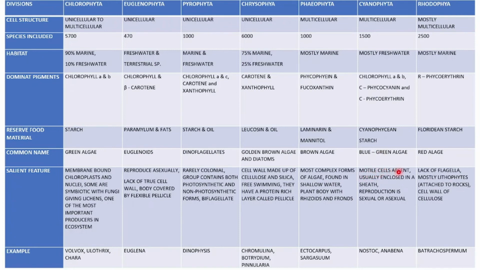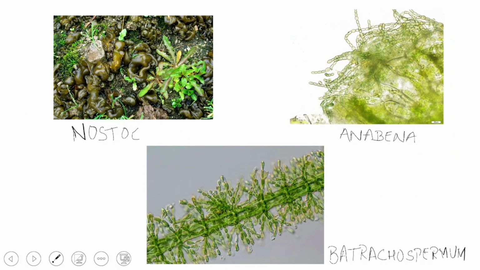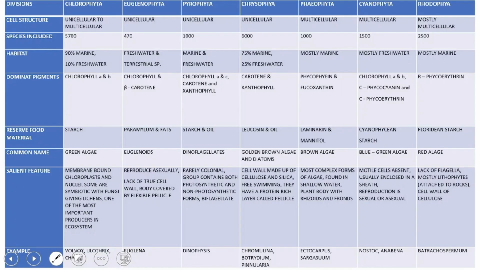Motile cells are absent in these algae. They cannot move to and fro. They are usually enclosed in a sheath-like structure. Reproduction is sexual or asexual. The examples are Nostoc and Anabaena. This is Nostoc and Anabaena. The Nostoc picture is from the seashore, and this one is a microscopic structure of Anabaena. They are known as blue-green algae.